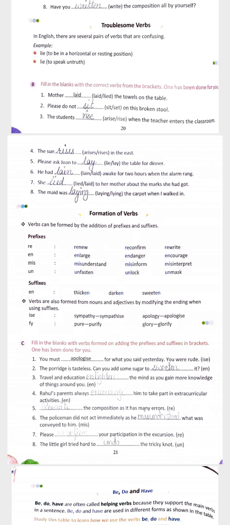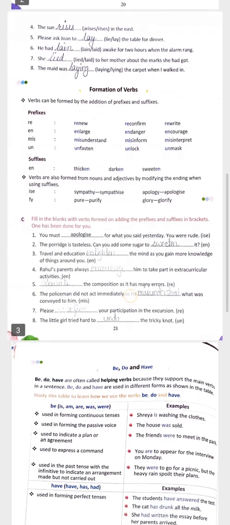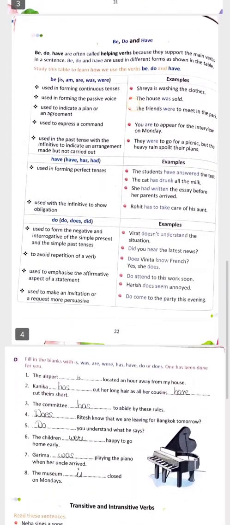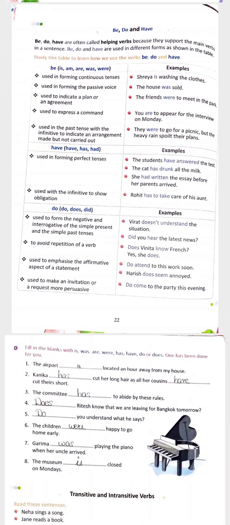Okay, the next we also can make darken, sweeten. Okay, so these are the examples of suffixes. The next, students, as I explained to you about these things, now we will talk about the using of be, do and have. So students, as you know, these are often called helping verbs because these four are the main verbs. Okay, so be, do and have are used in different forms as shown in the table.